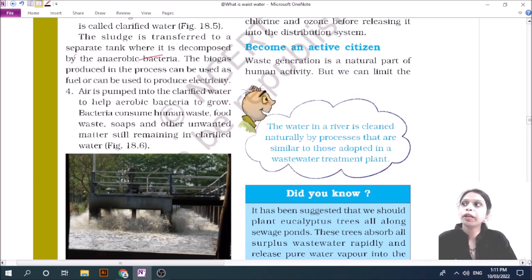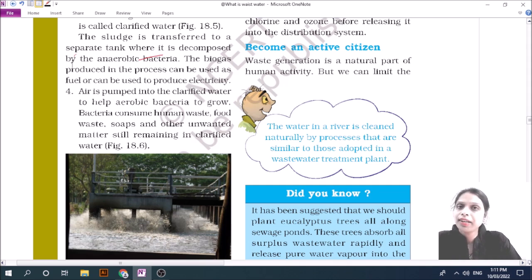Now become an active citizen. What role do we have to play? You know that waste generation is a natural part of human activity.